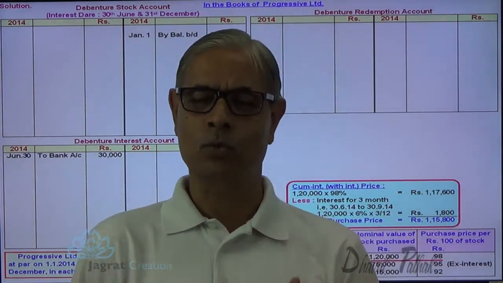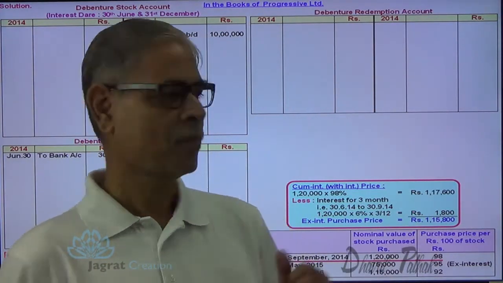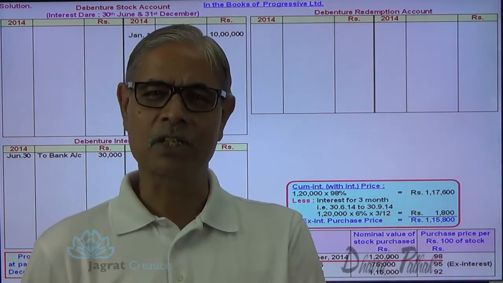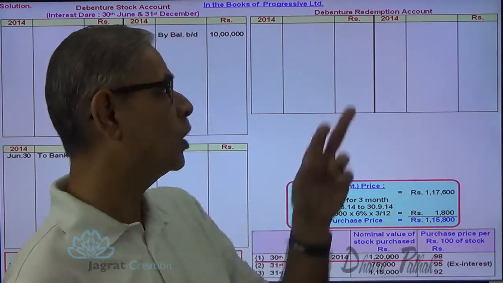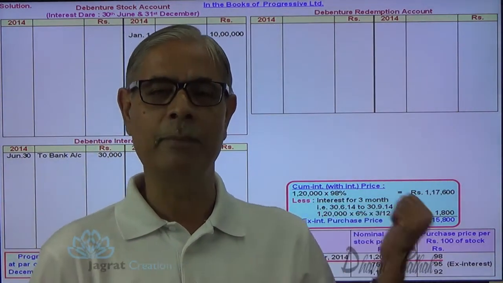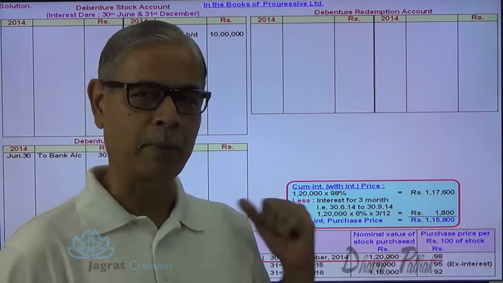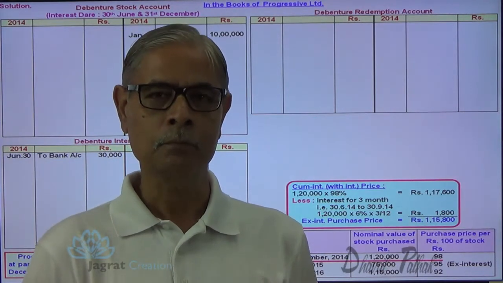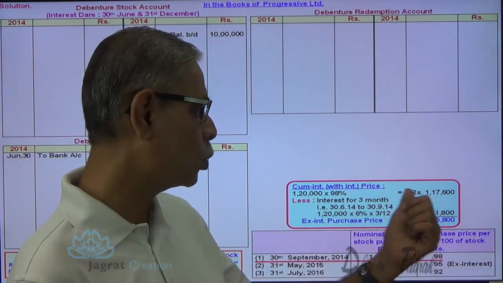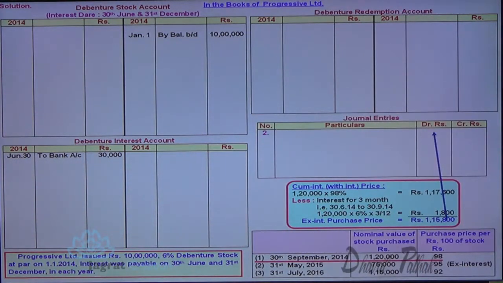The normal journal entry that students record is the purchase of own debentures. Own debenture account debit? No. Here, when own debentures are purchased, debenture redemption takes place immediately. So instead of preparing the own debenture account, the debenture redemption account is prepared. Instead of debiting the own debenture account, debit the debenture redemption account. This is the interest paid for 3 months, so debenture interest account debit. The total payment made is 1,17,600. So let me write down the journal entry first: Debenture redemption account debit, debenture interest account debit to bank account credit.